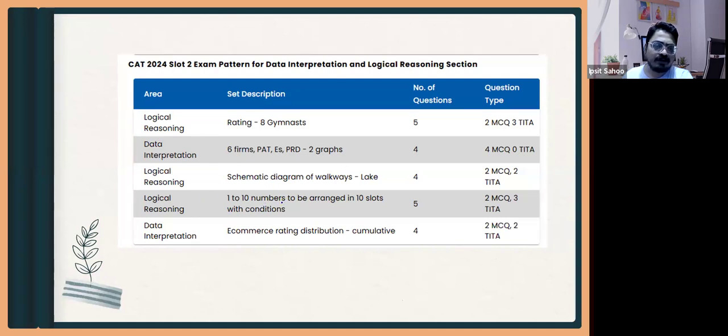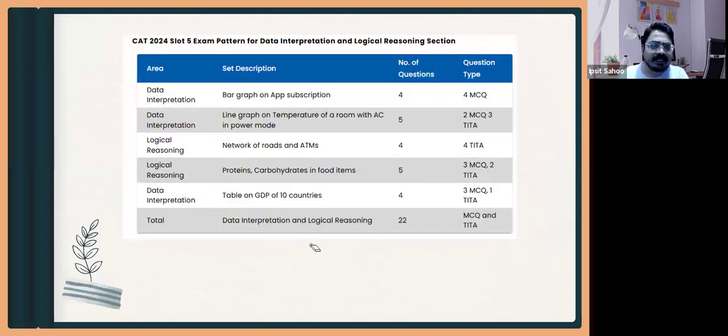The next was 1 to 10 numbers arranged in 10 slots with conditions, more like an analytical question type. And the DI was a rating distribution and a cumulative rating distribution.